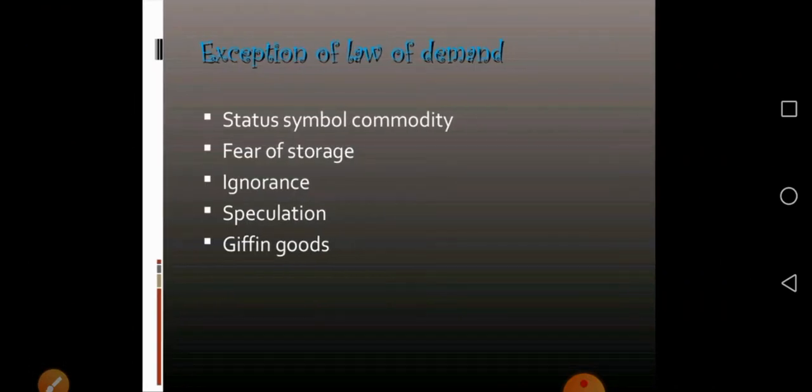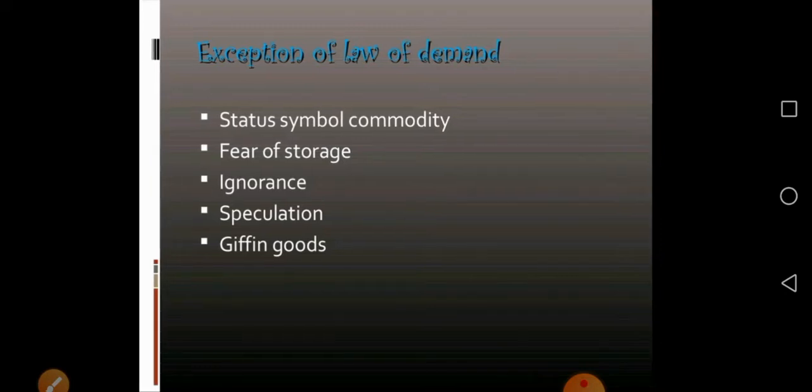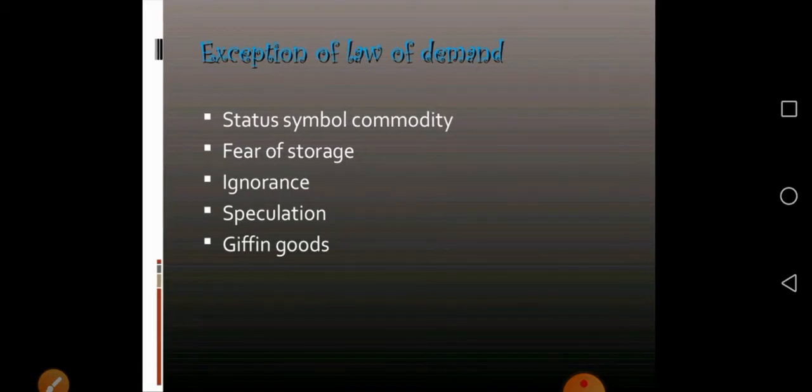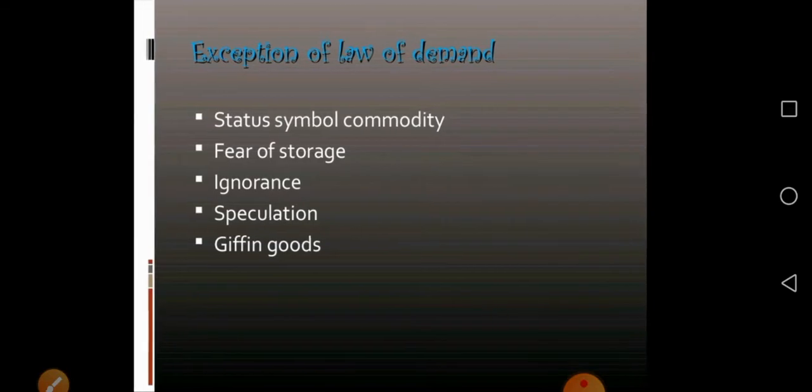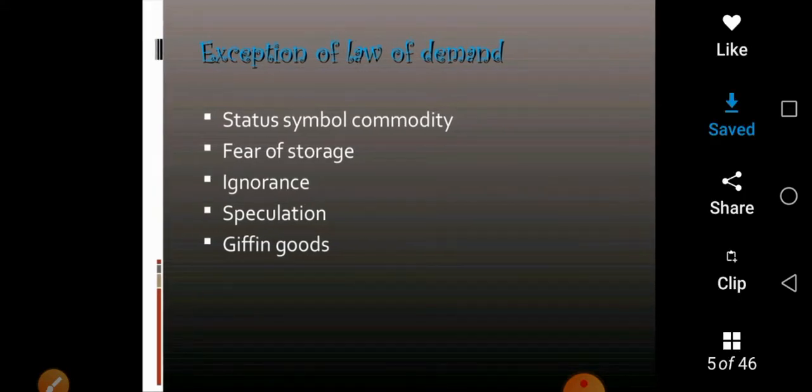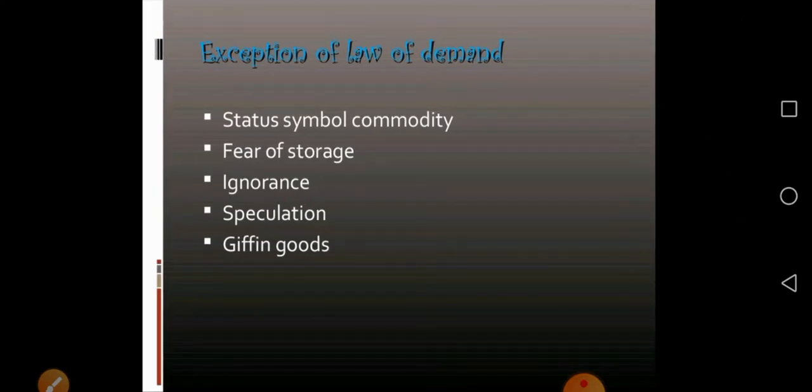Next, in some cases the law of demand has some exceptions. The law of demand tells about the change in price. That means an increase in price gives a decrease in quantity demanded, and a decrease in price gives an increase in quantity demanded. But in some situations it is completely opposite: an increase in price increases the demand, and a decrease in price decreases the quantity demanded. These are called the exceptions of the law of demand.